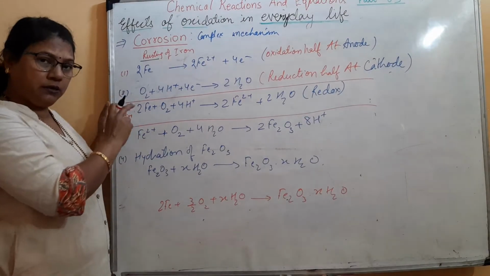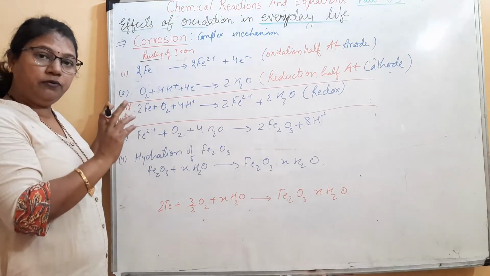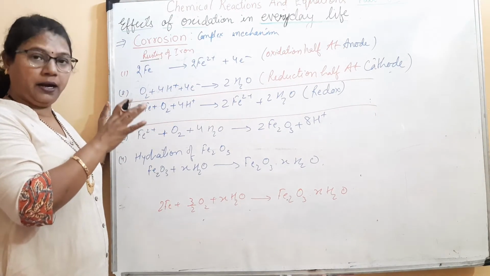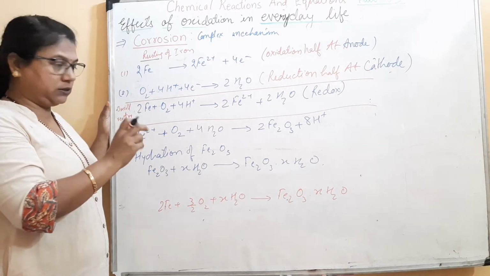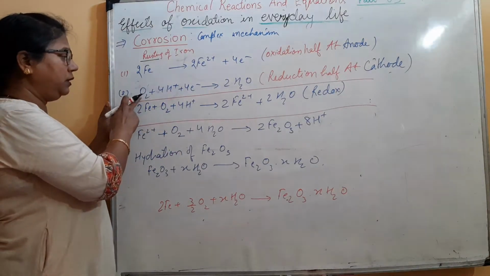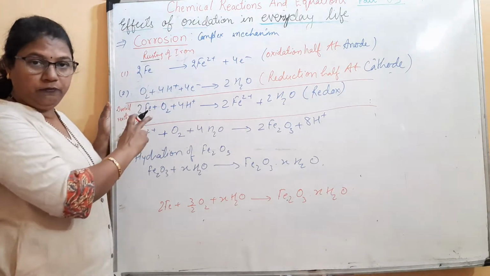Where is this oxygen coming from? It is coming from the water droplet settled on the iron article containing dissolved oxygen. So oxygen gets dissolved in water. Where is this H plus coming from?